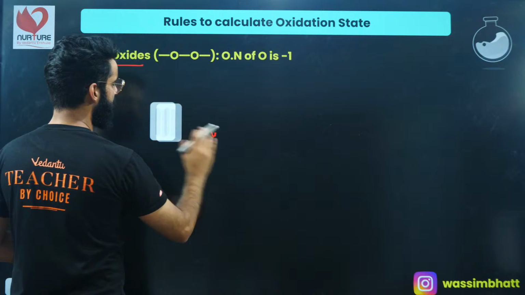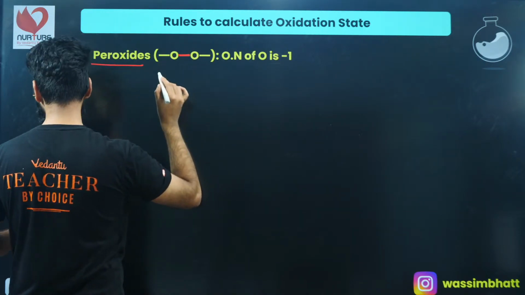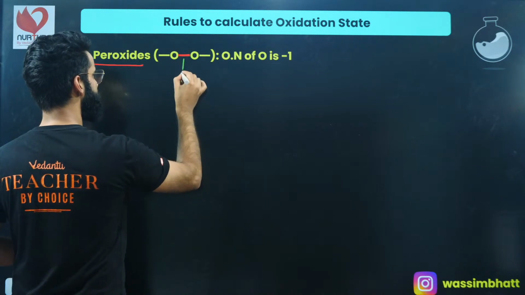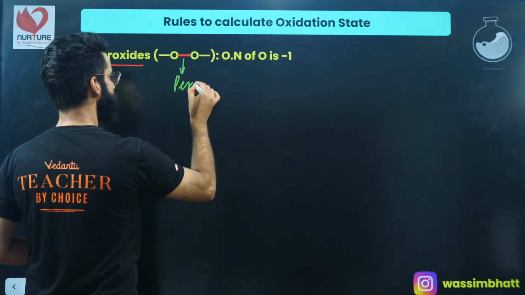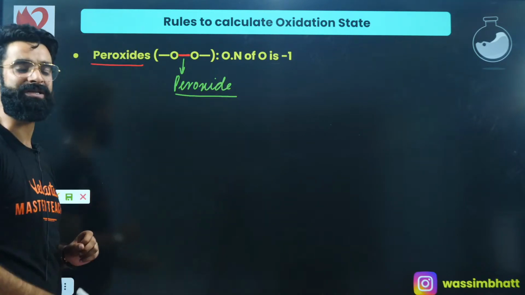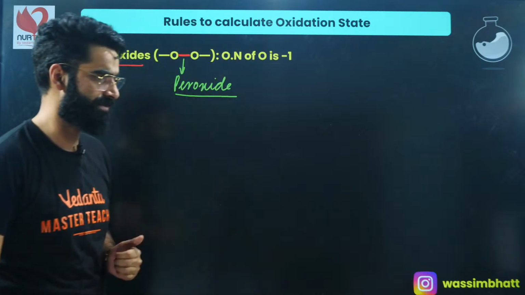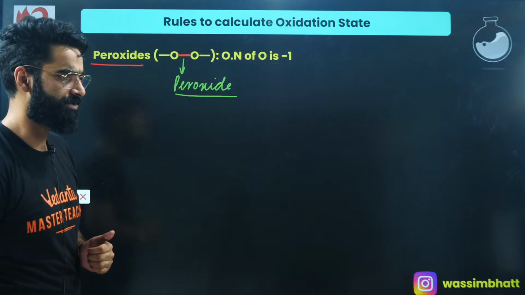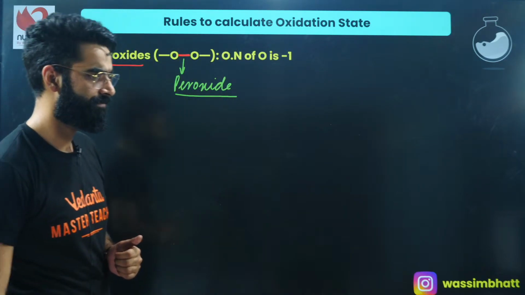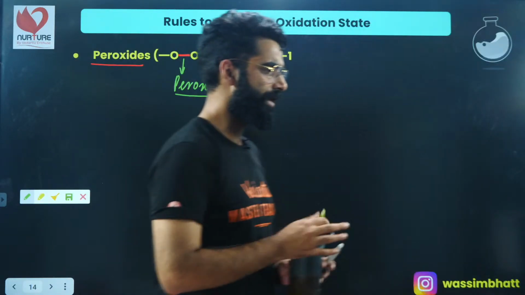See, this is oxygen attached to one more oxygen by means of a single bond, right? So I'll be calling this linkage the peroxide linkage, and any compound which contains the peroxide linkage, that's something which we call a peroxide, right? Right, guys?